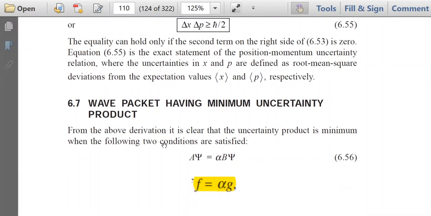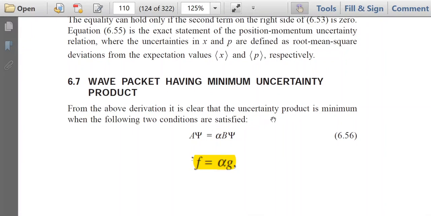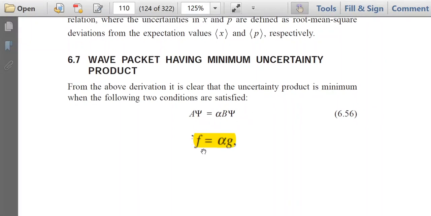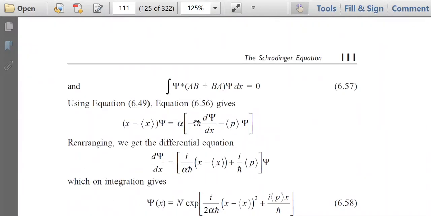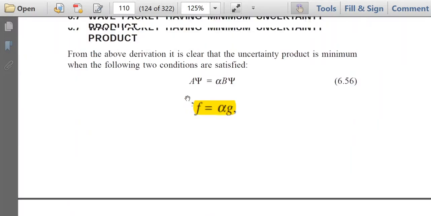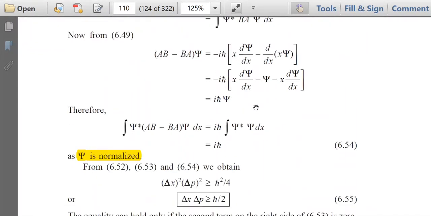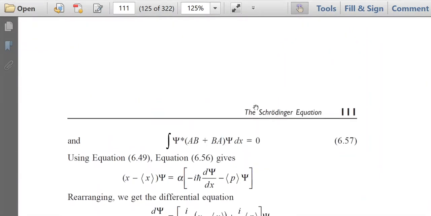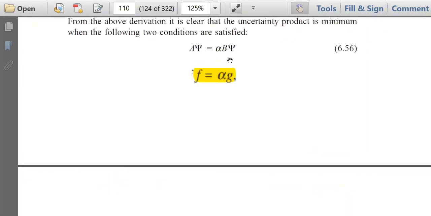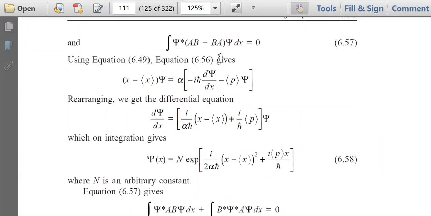Now you see that the uncertainty product is minimum, that is, the equality sign is valid when f is equal to alpha g, or A psi is equal to alpha into B psi. And the second term is 0, that is, integral psi star (AB plus BA) psi dx is 0. So when this second term is 0, then the value of the uncertainty will be minimum. So the first thing is that A psi is equal to alpha B psi, that is f is equal to alpha g, and the second term is 0.